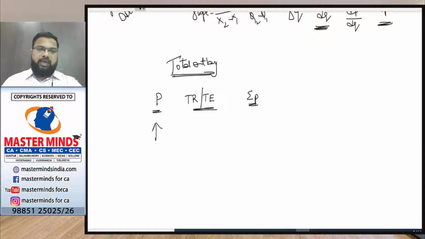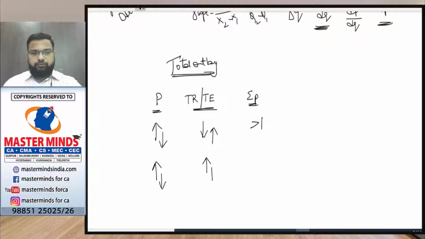So if there is an inverse relationship between the two, then the value will be greater than 1. If there is a direct relationship between price and total revenue, then it will be less than 1. Even though with a change in price there is no change in total revenue or expenditure, it will be equal to 1. A simple concept now.